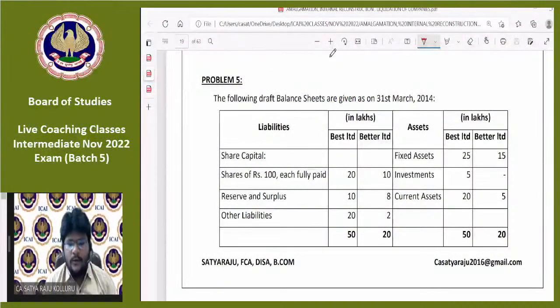I think so. We completed till now total 3 lectures with respect to the chapter Amalgamation. Maybe today's session will be the final lecture for the chapter Amalgamation. From the next session onwards, we'll try to start the chapter Internal Reconstruction.